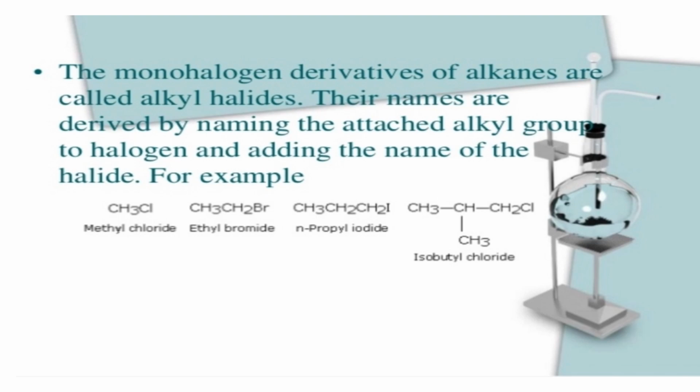So all these points we are going to discuss in organic chemistry chapters, taking from the first chapter to the last chapter, from definition to uses.